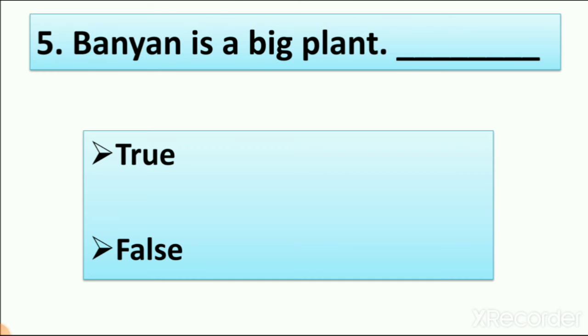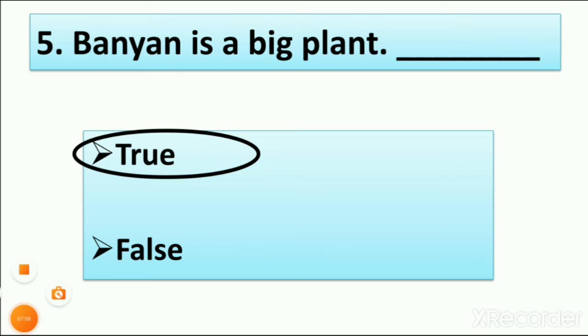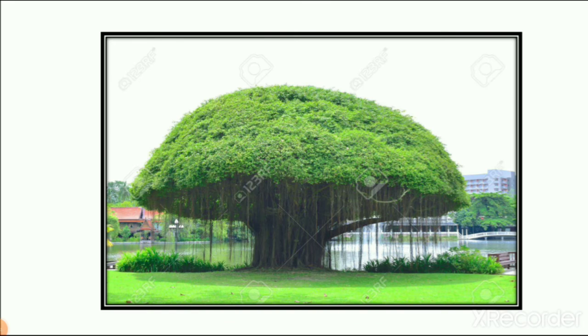So banyan is a big plant is true, because banyan has a big and strong stem. So the answer is true. So we write here true. Here you can see the picture of the banyan tree and you can see how big it is. So the answer is true. Banyan is a big tree.